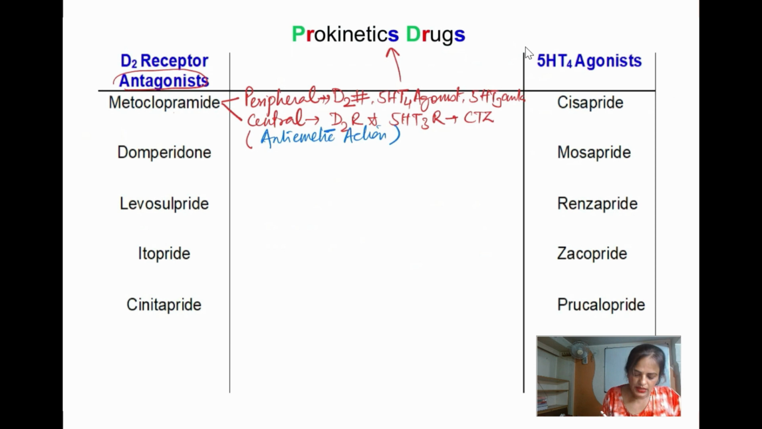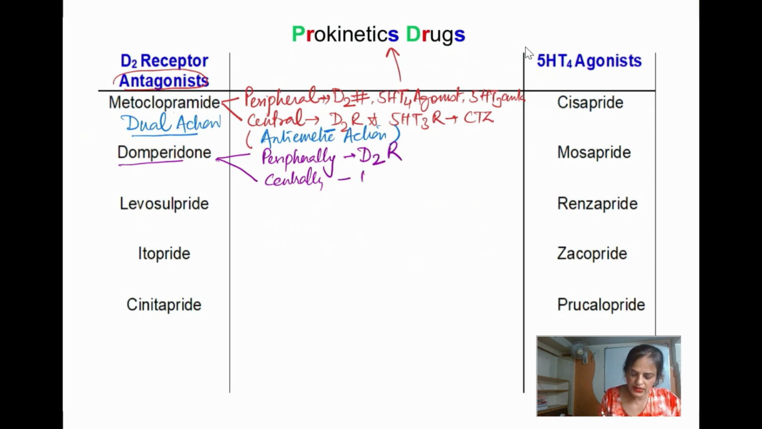So metoclopramide has got the dual action, prokinetic as well as antiemetic action. Now coming to the second one, domperidone. Domperidone also acts both peripherally as well as centrally, but mainly it is going to block the D2 receptor both peripherally as well as